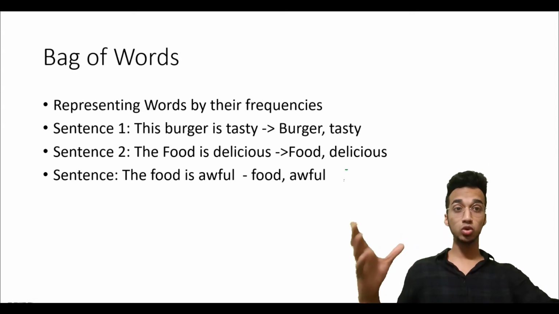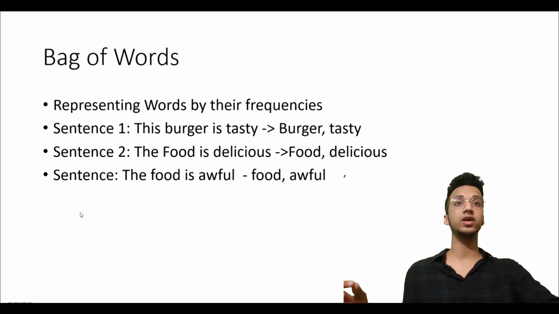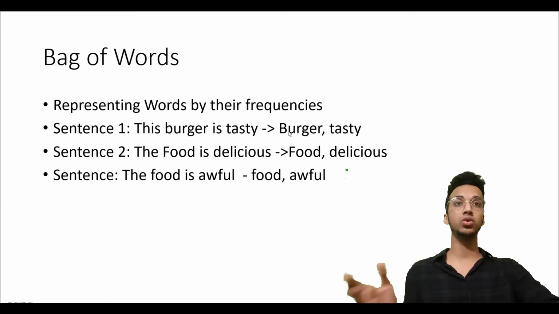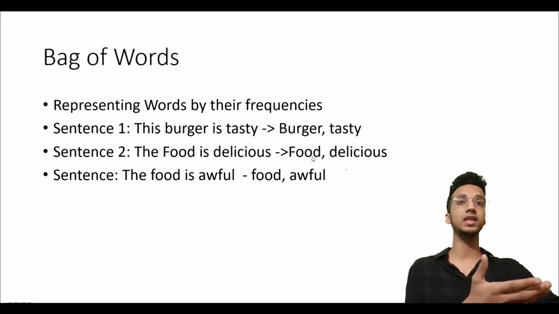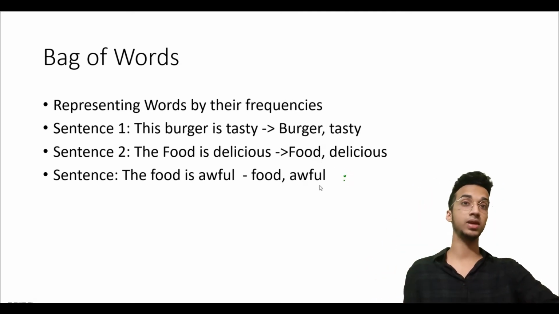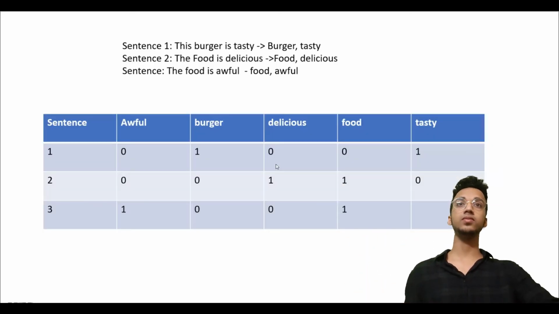So first of all, in most processes you're going to remove stop words, right? As we talked about, words like the, is, are not really significant. So the final words that you would probably supply to the model could look like this: burger, comma, tasty, food, comma, delicious, food, comma, awful. Right? These are the words which are determining the meaning. So let's look at how we could represent this.